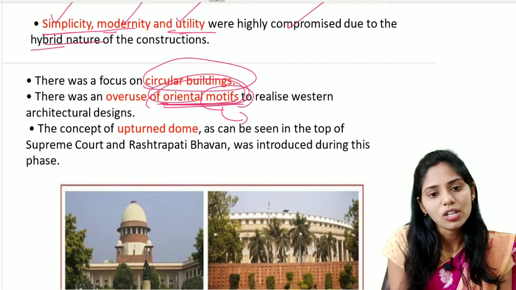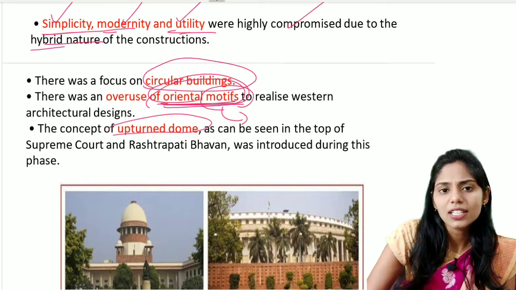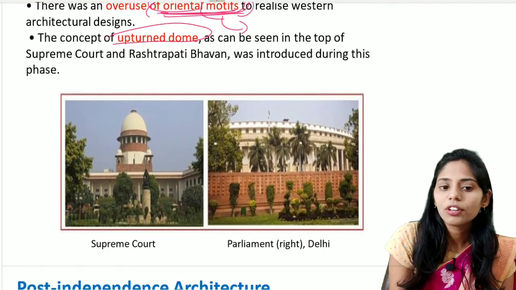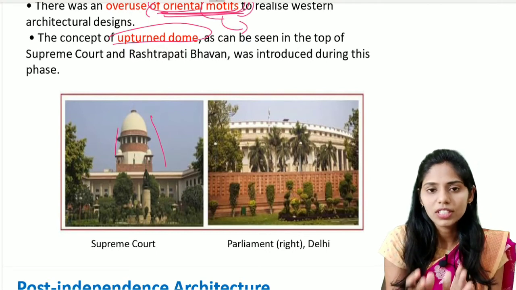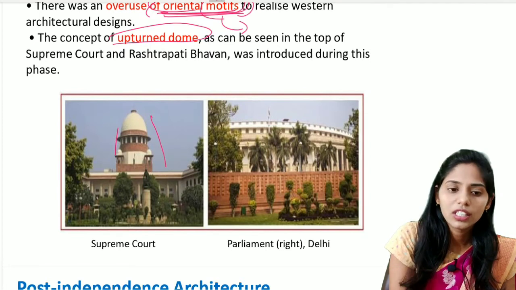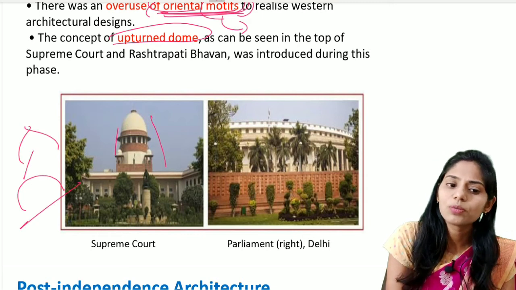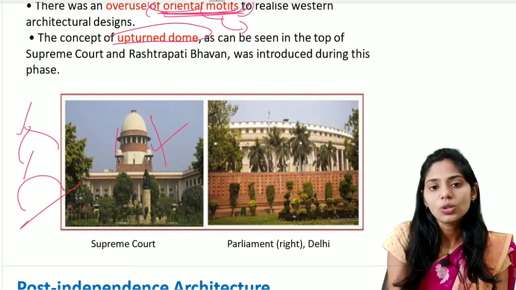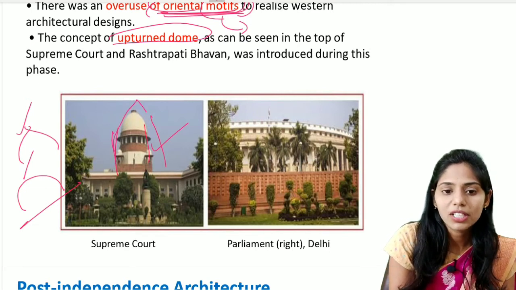And the next one is the concept of the upturned dome also came into existence. So to understand this upturned dome, you have to see the Supreme Court of India. In the Supreme Court of India, we have this upturned dome. It means a narrow dome where the height is very high. If you see the domes of the Islamic period, they will be semi-spherical. This type of dome is commonly seen in the Indo-Islamic architecture. But in this Neo-Roman architecture, the domes are very narrow and very tall.